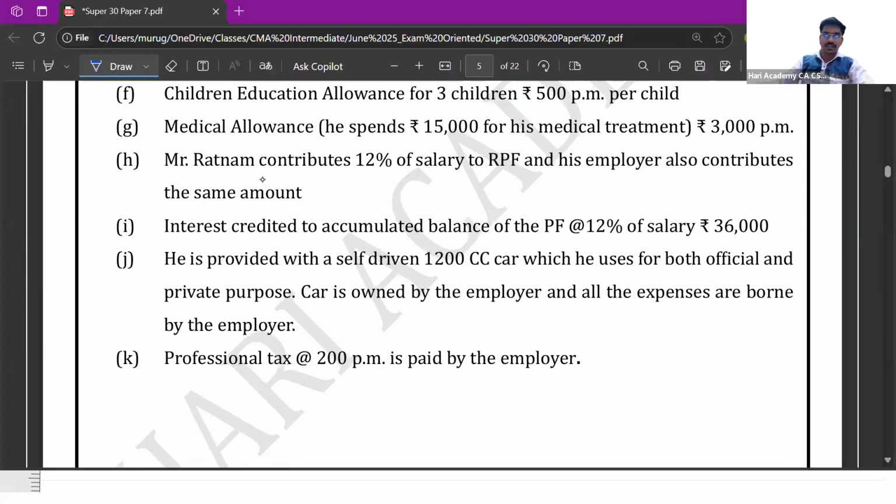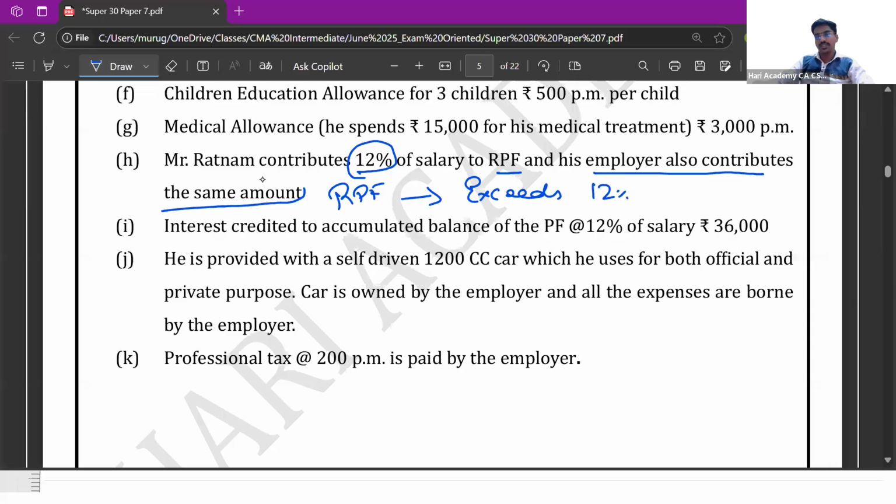Point number 8 is Mr. Ratnam contributes 12% of his salary to RPF, and his employer also contributes the same amount. In case of recognized provident fund, if the contribution exceeds 12%, only this amount is taxable as salary. In the present case, since it does not exceed 12%, no amount is taxable. Employer's contribution to RPF is taxable only if it is more than 12%, and in the present case, since it does not cross the 12% limit, it is not taxable.